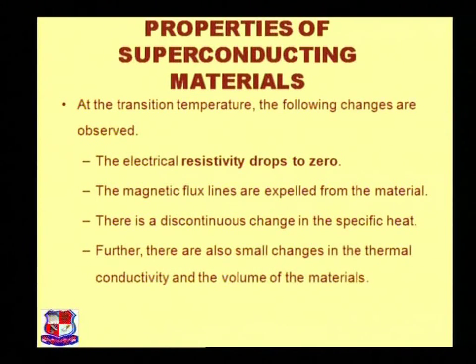Now the properties of superconducting material. The general properties are: first, electrical resistivity; second, the Meissner effect, where magnetic flux lines are expelled; and there are discontinuous changes in the specific heat and many other properties of superconducting material.